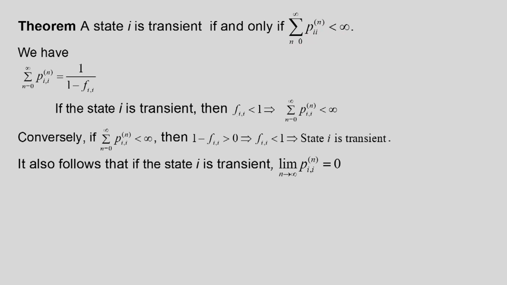Now, since this is a convergent series, it also follows that if state i is transient, the limit of p_ii^(n) as n tends to infinity will always be equal to 0. So, the n step transition probabilities of the transient states as n tends to infinity will become 0. Since it is a convergent series, from this it immediately follows.